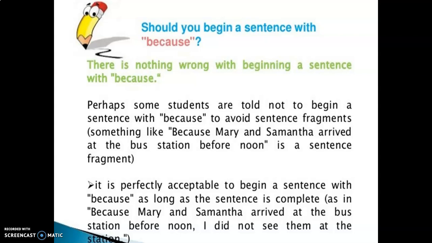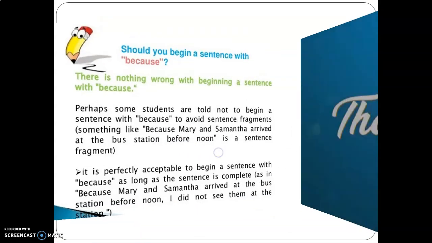It is perfectly acceptable to begin a sentence with because as long as the sentence is complete, as in: Because Mary and Samantha arrived at the bus station before noon, I didn't see them at the station.